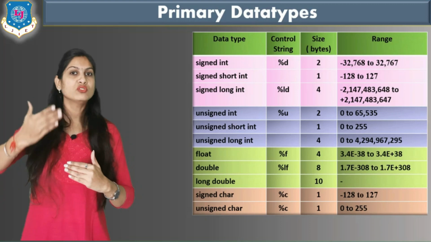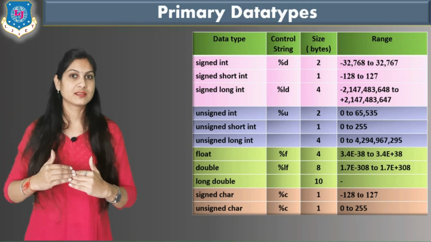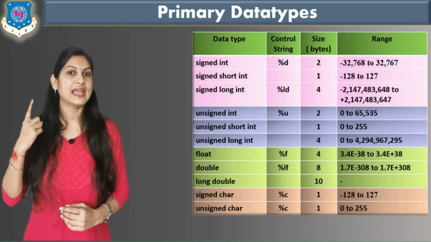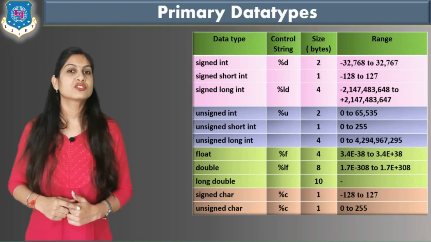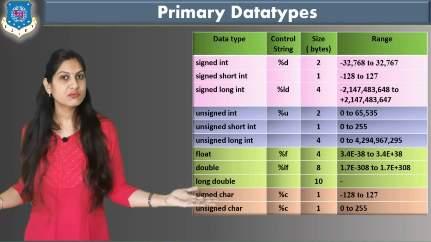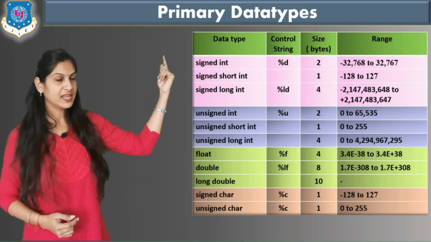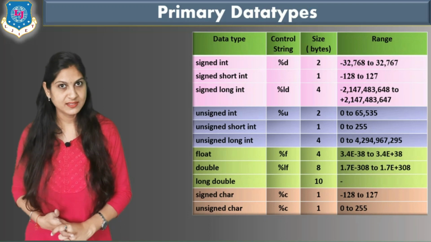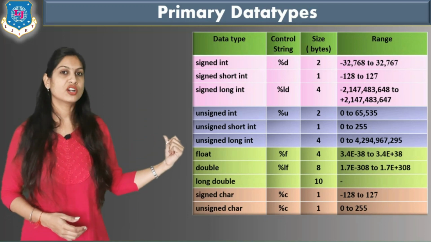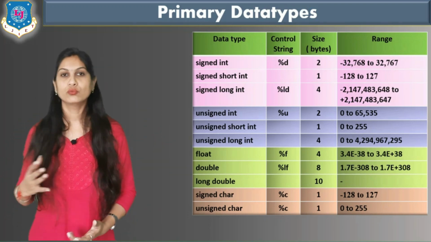According to the name, now the range is decreased, that is short integer. So the byte is 1, 8 bits, 2 raised to 8. 2 raised to 8 means 256. Again it is divided into two parts because of sign. So the value is minus 128 to 127. And for an unsigned short integer it is 0 to 255.